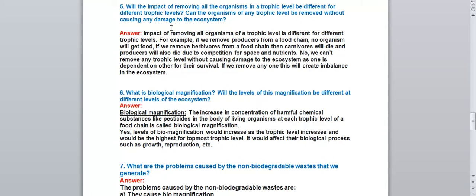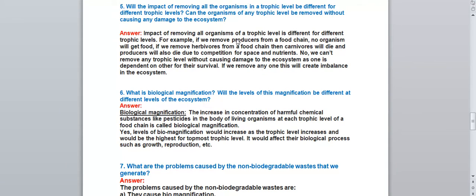Next question. Will the impact of removing all the organisms in a trophic level be different for different trophic levels? Can the organisms of one trophic level be removed without causing any damage to the ecosystem? What is the question? Will the impact of removing all organisms in a trophic level be different for different trophic levels? It means, if you remove the organisms of the first trophic level and if you remove the organisms of the second trophic level, will the impact be the same? That question we have to answer. Can the organisms of one trophic level be removed without causing any damage to the ecosystem? This is the question. We have to write the answer like this.